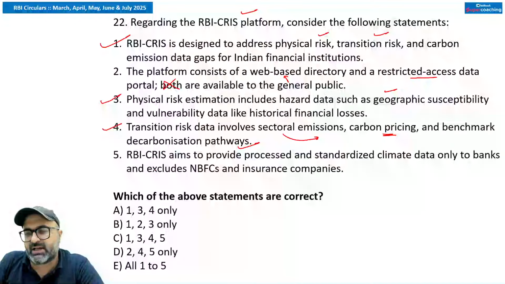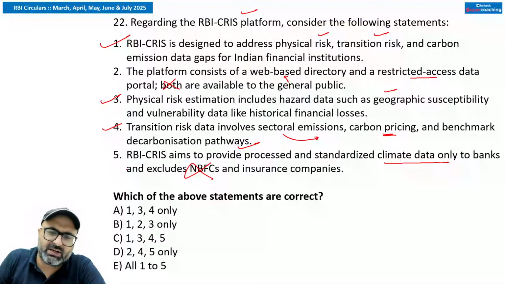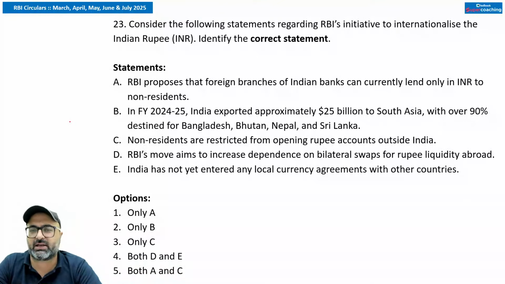RBI climate risk information system aims to provide processed and standardized climate data only to banks and exclude NBFCs. No sir, data will be provided to all the regulated entities. So keeping that in mind, first option is correct. 1, 3, 4 are correct.